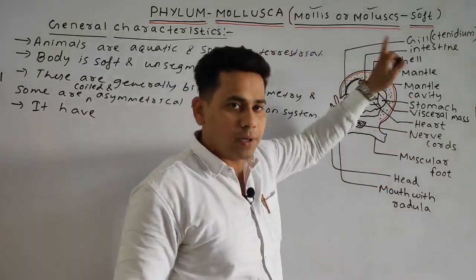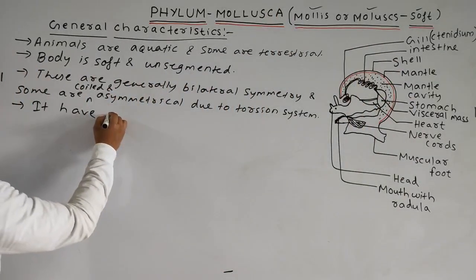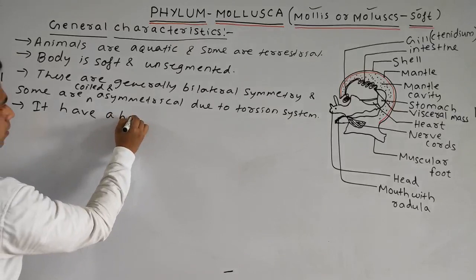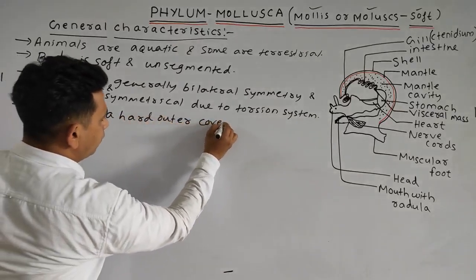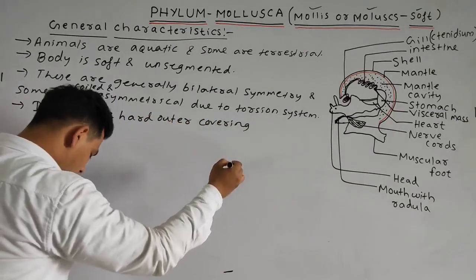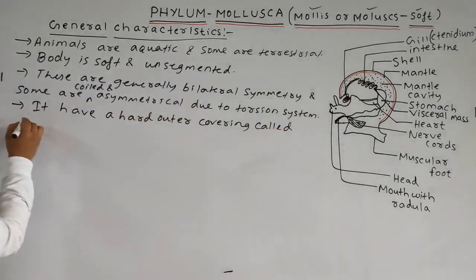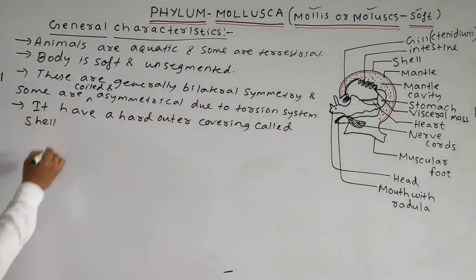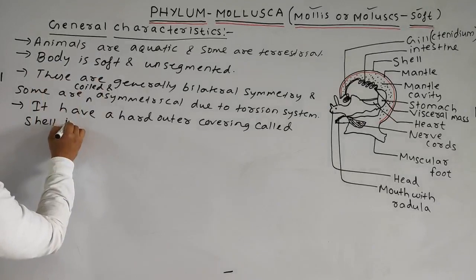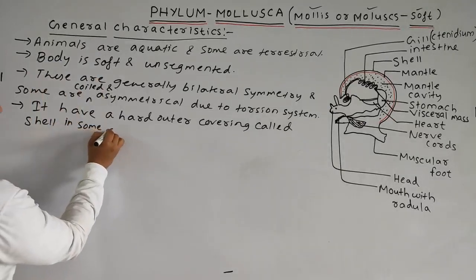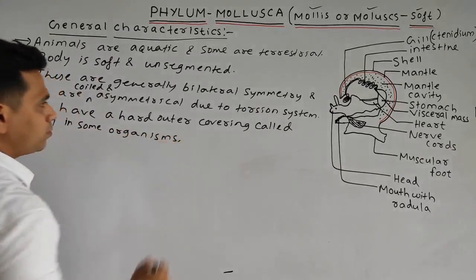It has a hard outer covering called the shell, but in some organisms it is absent. Okay, what more do they have?